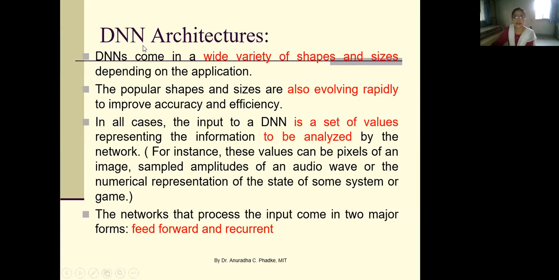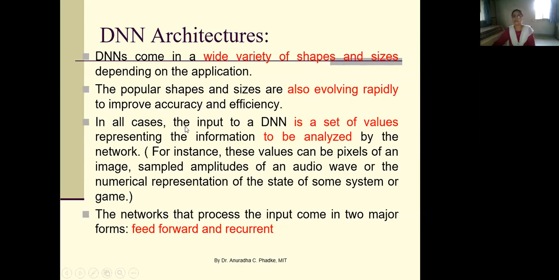Okay, so like your conventional networks, DNNs come in a wide variety of shapes and sizes depending on the applications. The popular shapes and sizes are also evolving rapidly to improve accuracy and efficiency.